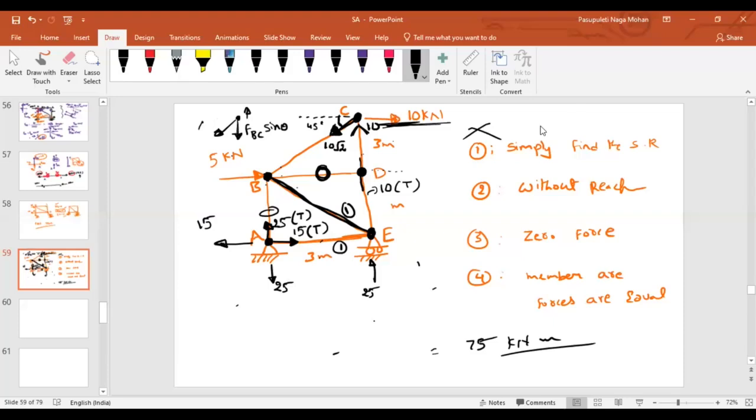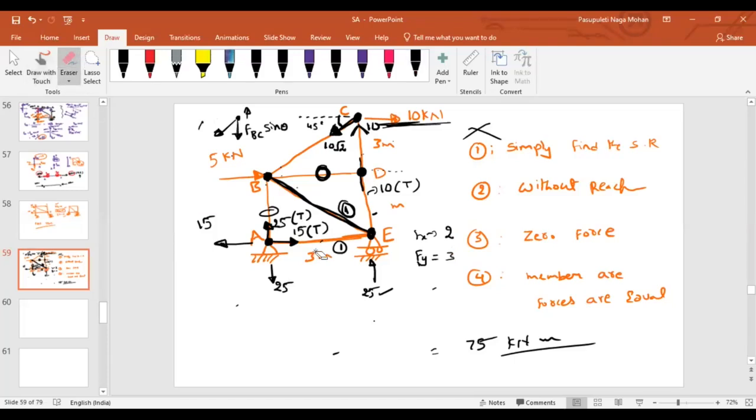Along vertical, how many will come? 3. Because of DE, because of this 25, and because of the BE. How many unknowns will be there? Only one, isn't it? What is it? BE only, sir. So if you resolve along X, 2 components will come. If you resolve along Y, 3 components will come. Which one you will choose? X, 2 components, sir, because it is the easier way.